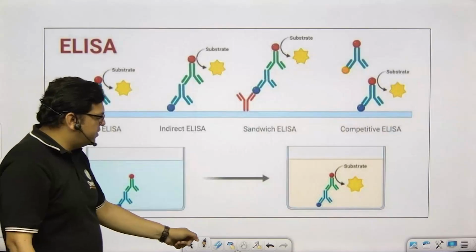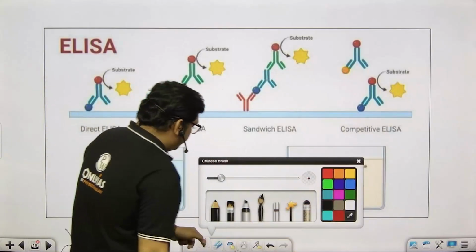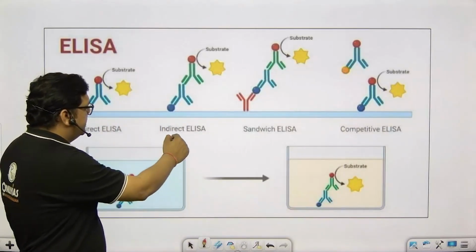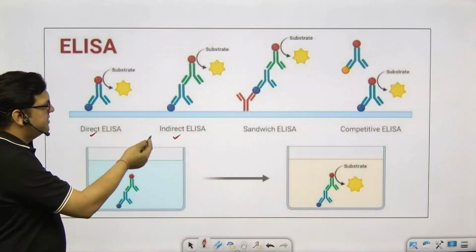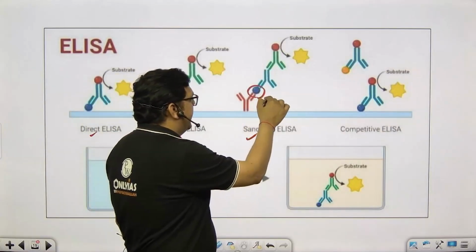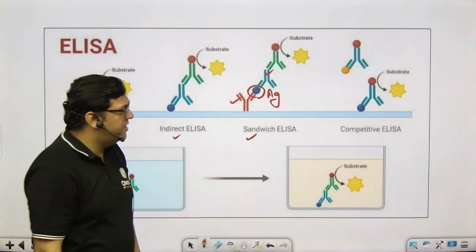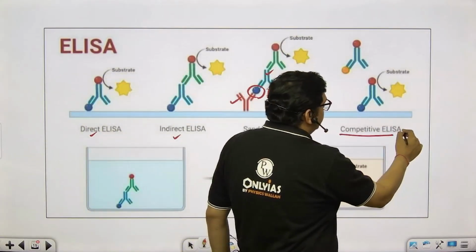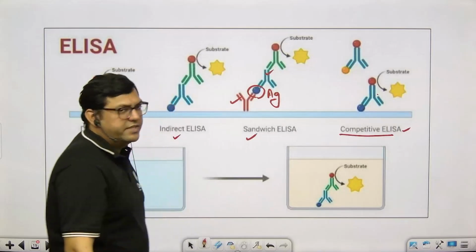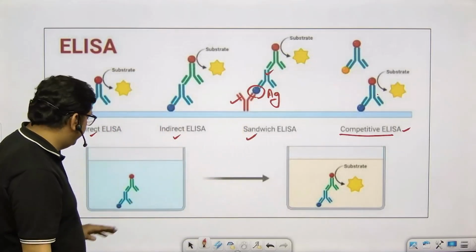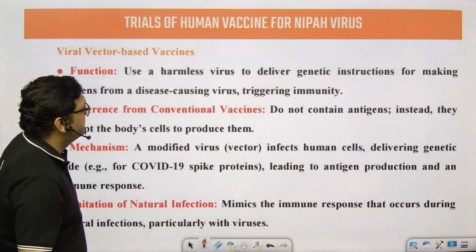These are the different types of ELISA techniques. One such method I have told you is indirect ELISA. Then there can be direct ELISA, and there can be sandwich ELISA, in which the antigen is sandwiched between the primary and the secondary antibody. Then there is competitive ELISA, where different antibodies compete with the antigen. So there are different ways of doing ELISA.